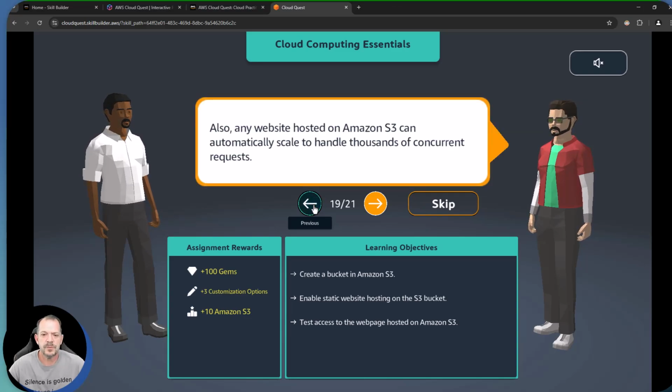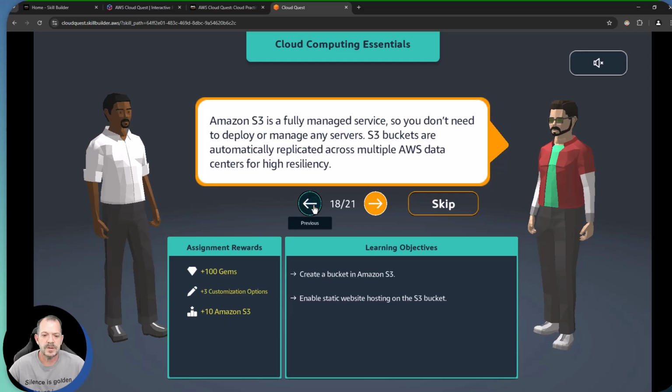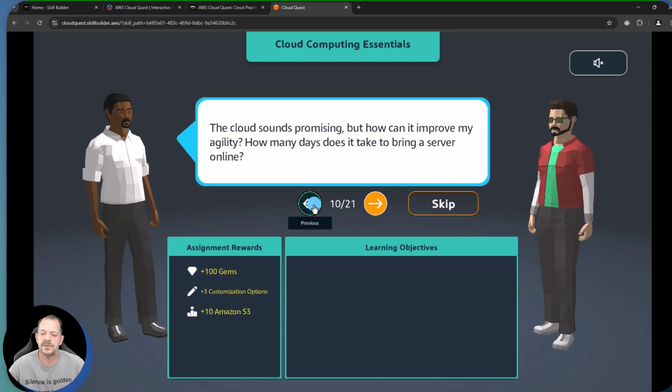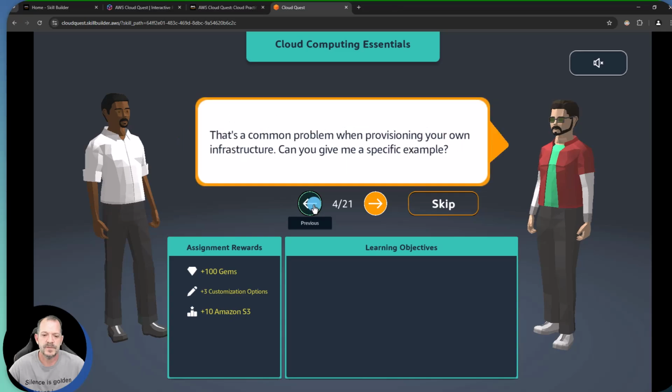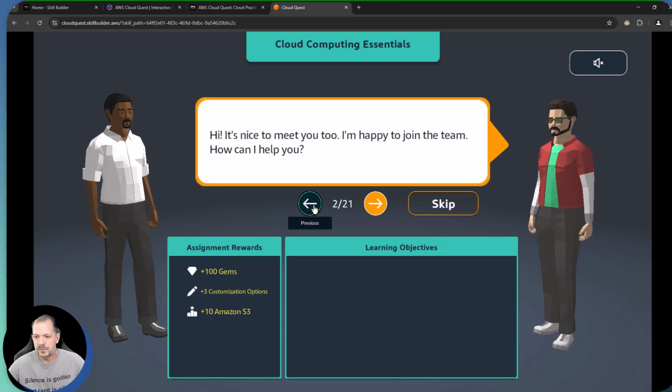Not quite sure why it skipped right to the end here, but we're actually going to back this up and just take a look at this dialogue here real quick. All right, so dialogue back and forth.